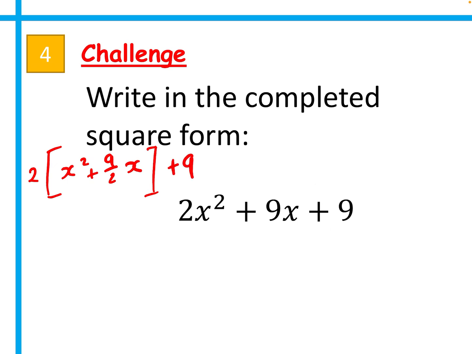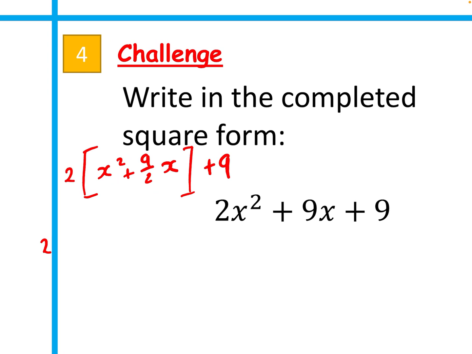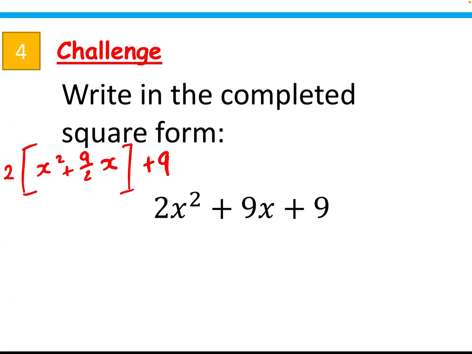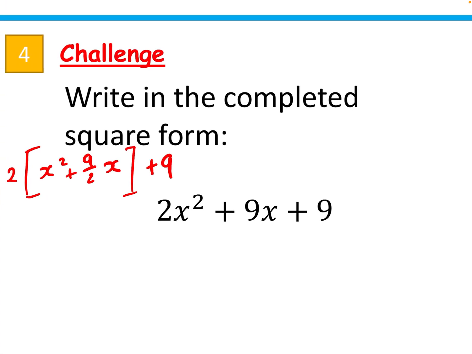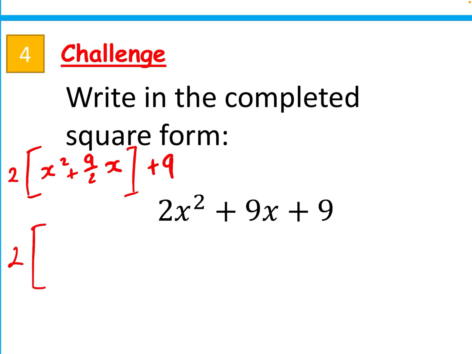Now that I've factorised this, this looks like something that I can complete the square on. There's no coefficient of x squared. Quite nicely, there's no c, so I've not got to worry about that part. So now what I want to do is complete the square on this section here. I'm going to leave that 2 and those big square brackets. Then opening brackets, I want x plus half of this number squared. Now if I take half of this number, it's simply going to be 9 over 4.